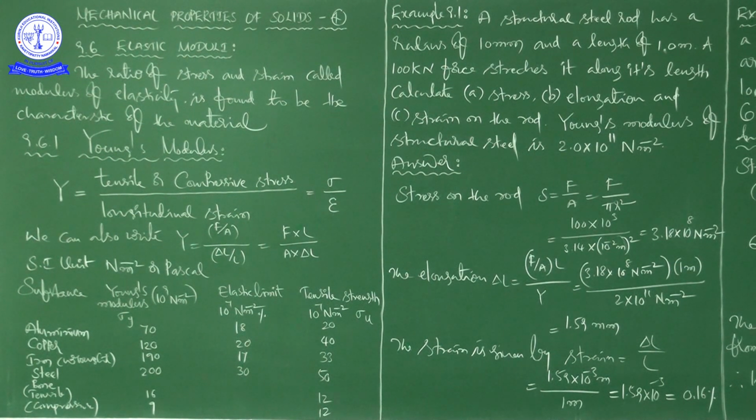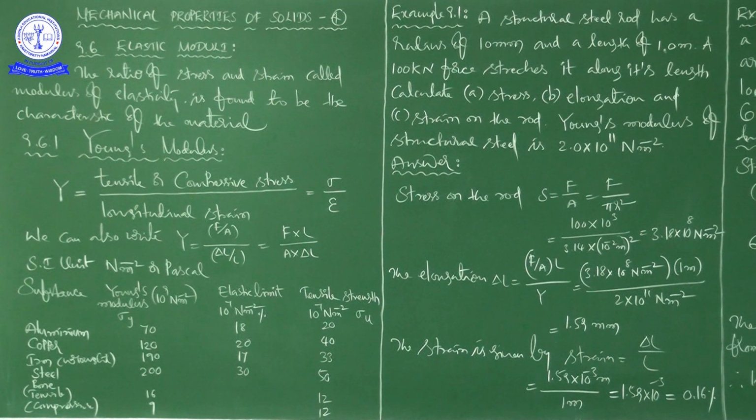So for different substances like aluminium, copper, iron, steel, bone, we have the values of Young's modulus of the order of 10 to the power of 9 Newton per meter square. That is sigma y. Then we also have the elastic limit, of the order of 10 to the power of 7 Newton per meter square in terms of percentage.